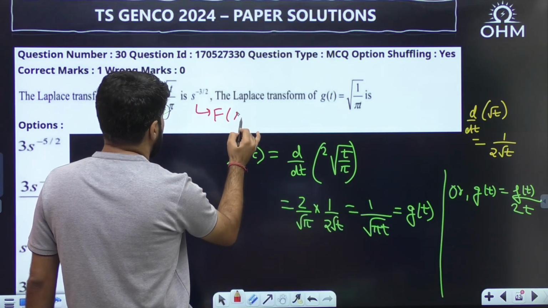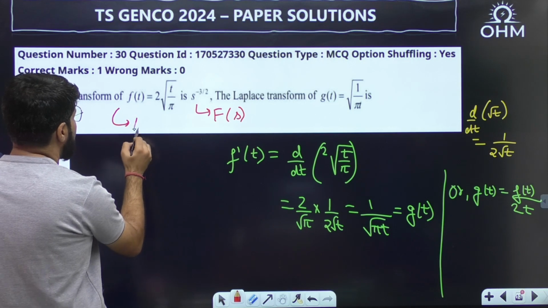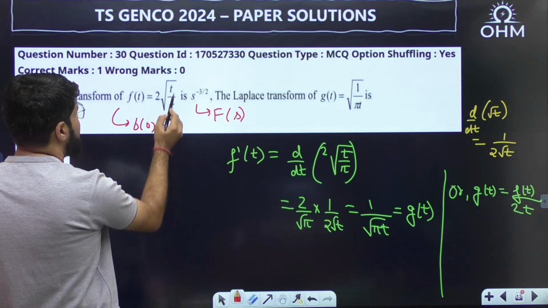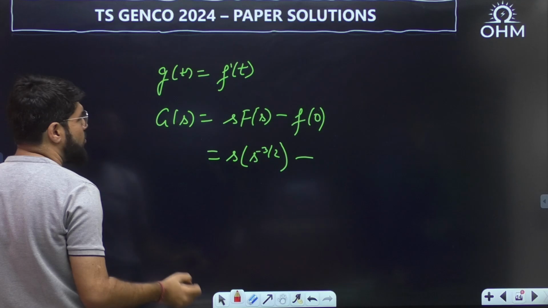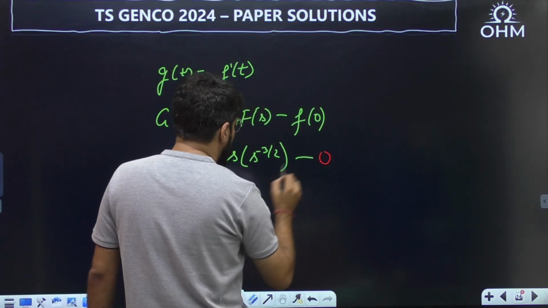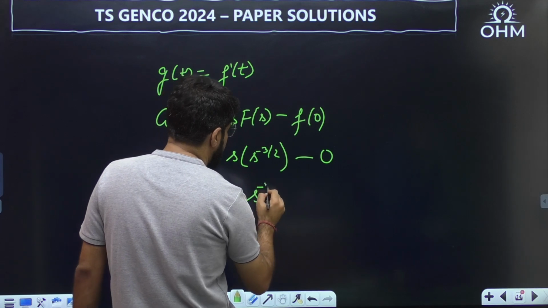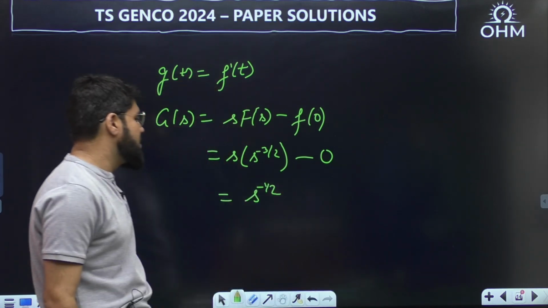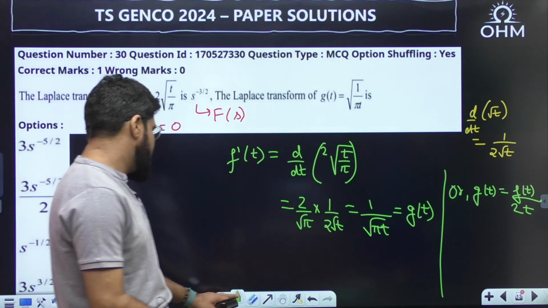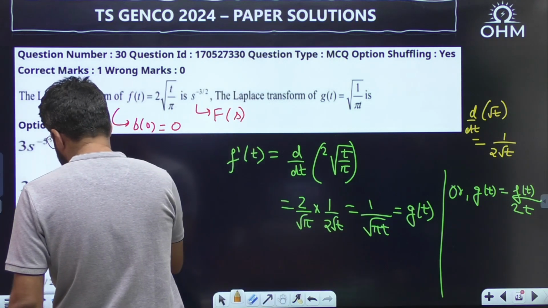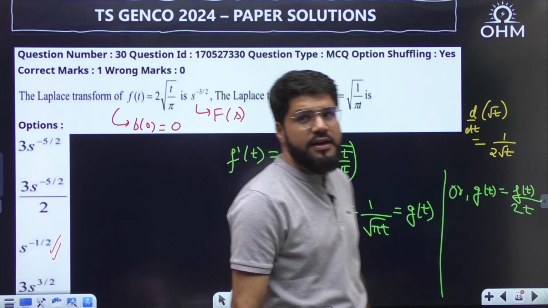If t equal to 0, f(0) will be directly 0. So s into s power minus 3 by 2, s power minus 1 by 2 is the answer. Option number C is the correct option.